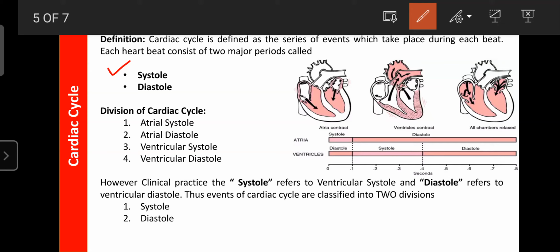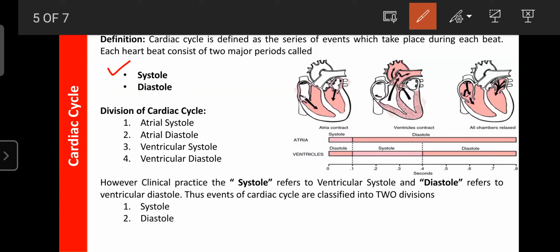The contraction period of the myocardium is known as the systolic period. That is one event of the cardiac cycle.